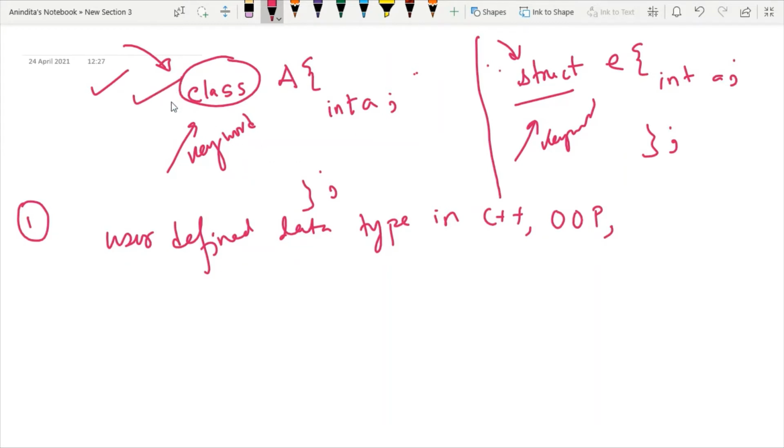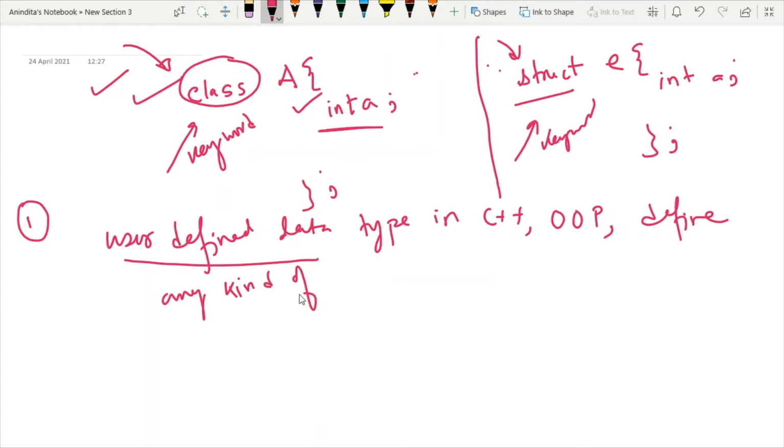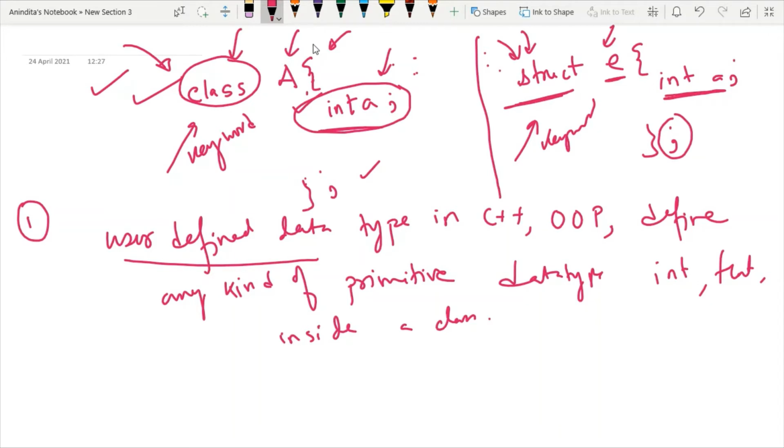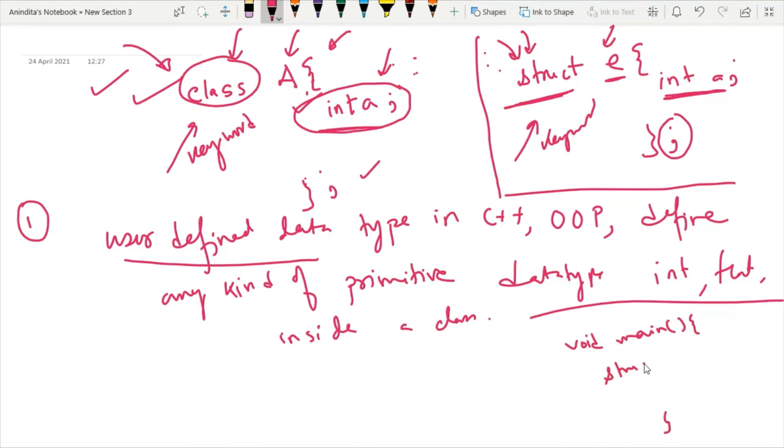And since class is a user-defined data type, inside a class I can define any kind of primitive data types, such as int, float. So this is the first point. But there is one more point. Whenever I am defining a structure, the rule is that after defining the structure, inside main you have to create the structure variable. Structure variable means you have to write the keyword, then the tag name and then any variable name.